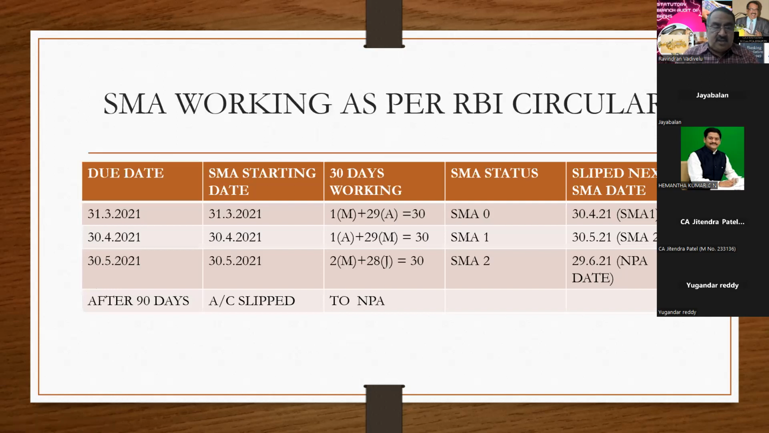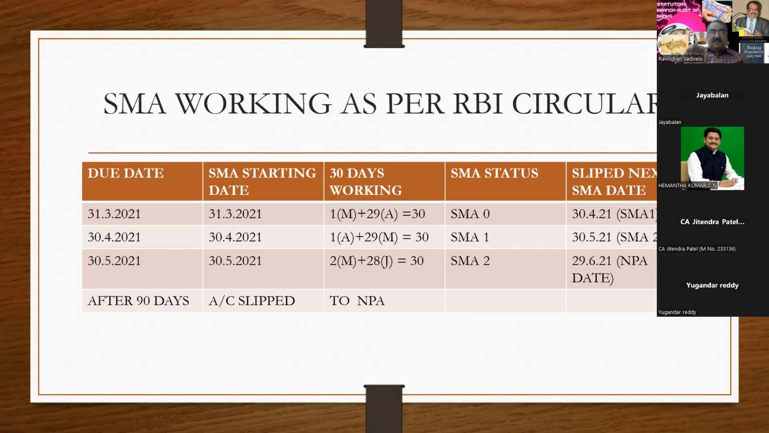So let us go to the chart and take 31/3/21. In case 31/3/21 is the due date, the SMA starting date is 31/3/21, because the circular dated 12/11/21 says the due has to be calculated from the due date. So 31/3/21 is 1 day, and 29 days in April. So the SMA 0 period is from 31/3/21 to 29 April 21. Is it clear, sir?